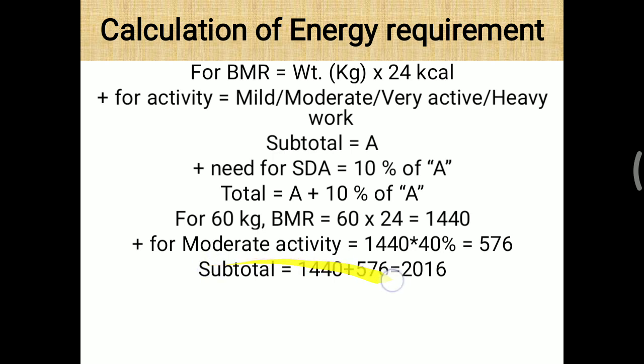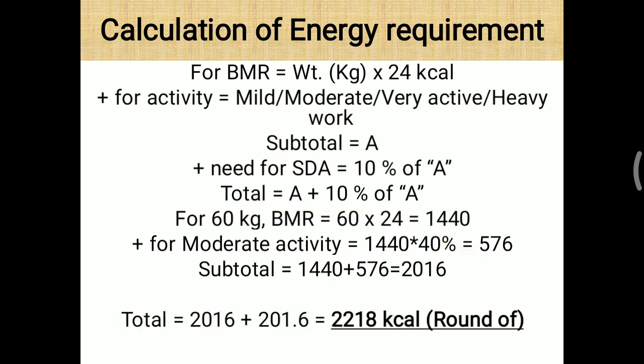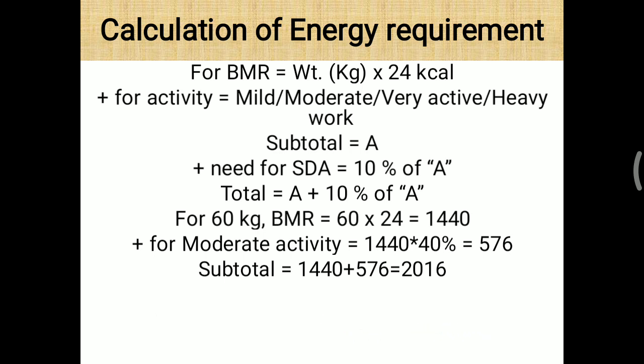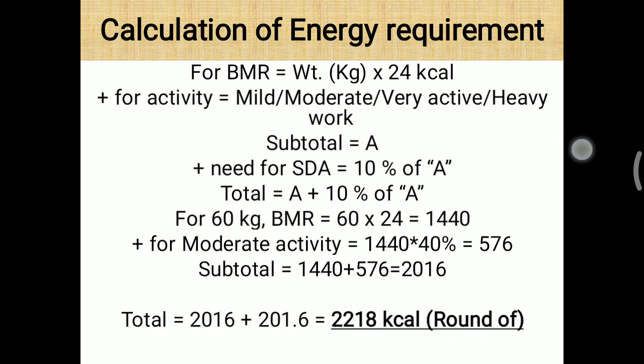Now that is the subtotal, of BMR plus physical activity, and SDA is still remaining. So for getting this 2016 kilocalories, you have to take 2218 kilocalories, rounded off. If you take 2218 kilocalories, then you will get 2016 kilocalories. So why do you have to take more? Simple, to add this SDA, the specific dynamic action.